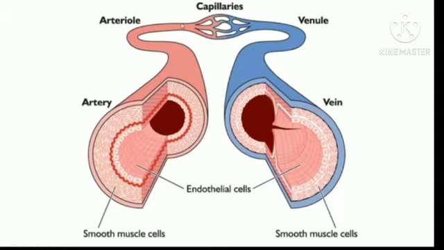Many arterioles and venules are combined to form a network called capillaries. And inside the artery and vein, smooth muscle cells are present. Inside the smooth muscle cell only, endothelial cell is present. That is shown in the diagram.